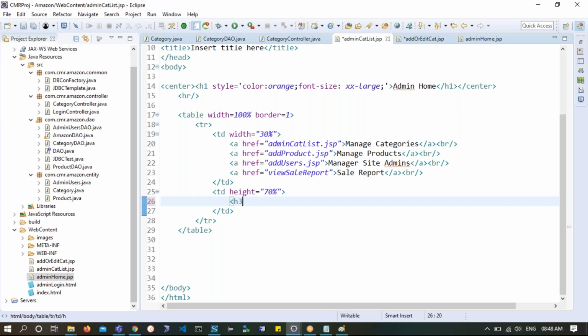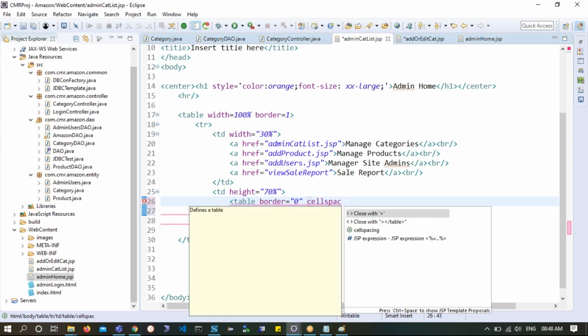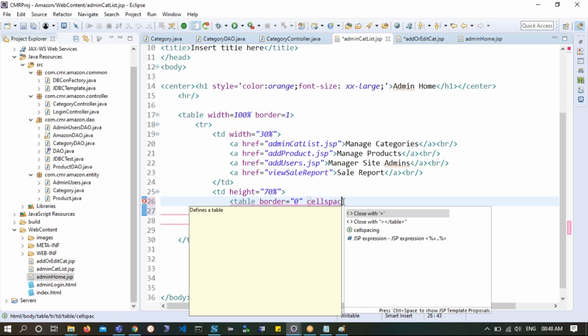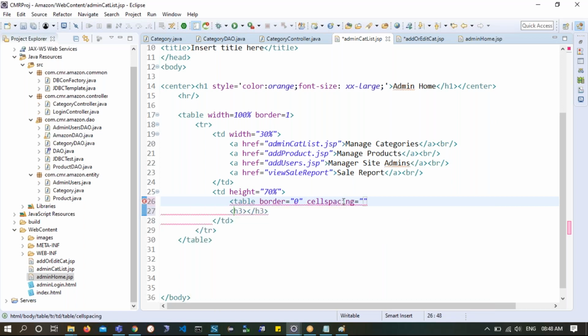So as step number 1, I will show here in the TD on the top a small table, whose border is equals to 0, and I will supply something called cell spacing, let's say some 10 pixels.